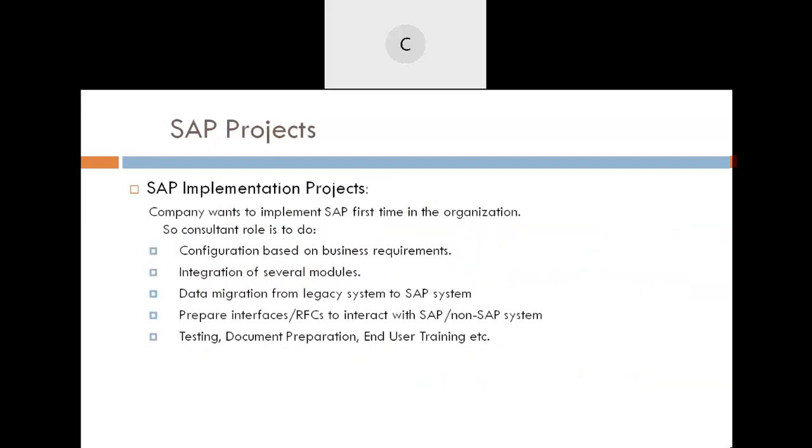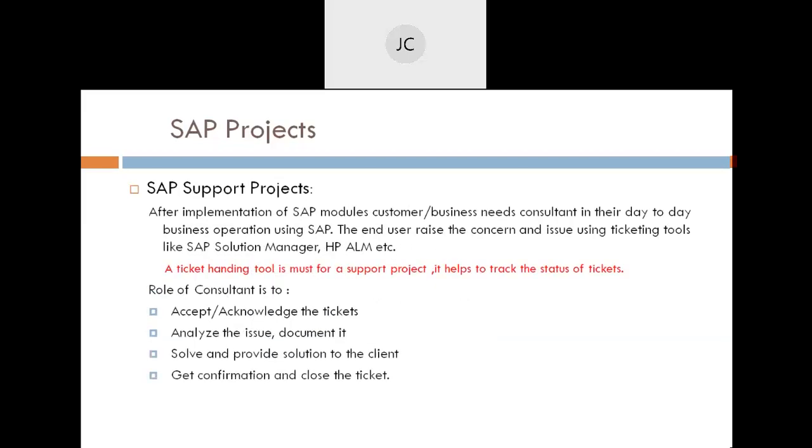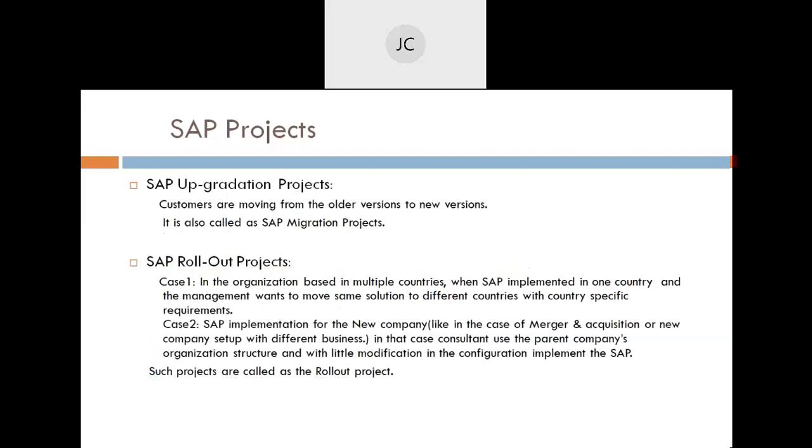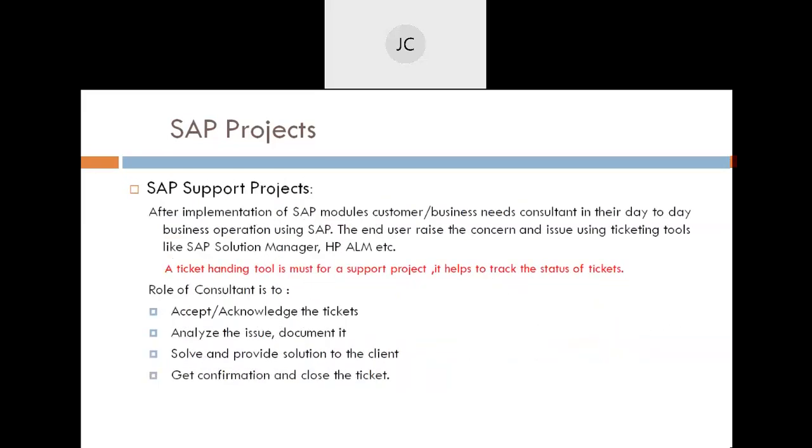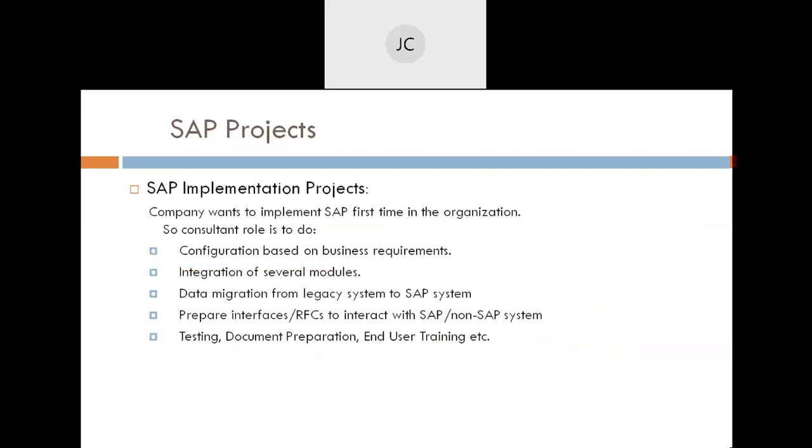So now let's understand projects, right? SAP projects. What kind of projects are there? Generally, we have mainly the ones we work on. We have SAP implementation projects. Then we have SAP support projects. Then we have SAP upgradation projects and SAP rollout projects. So four kinds of projects always happen, and we as a consultant work on any one of them. So first, let's understand the implementation project.